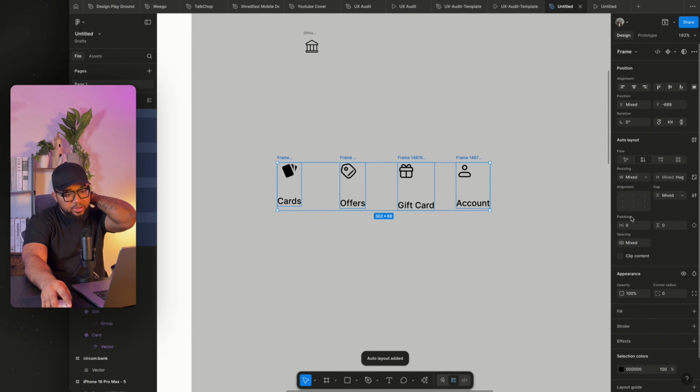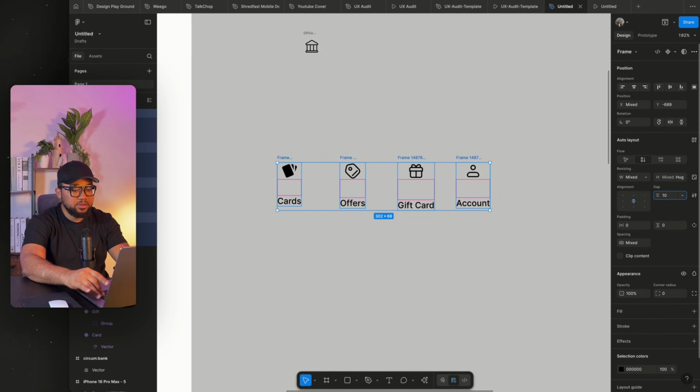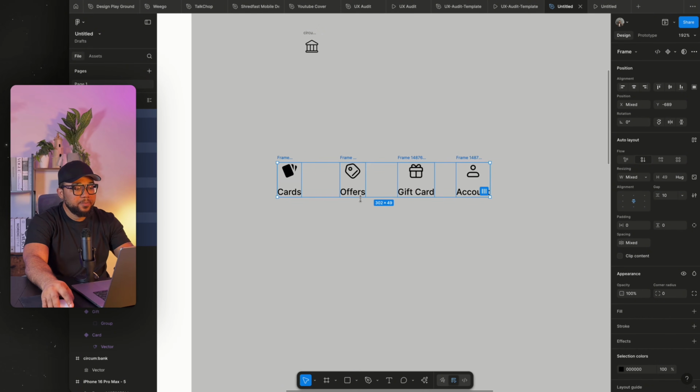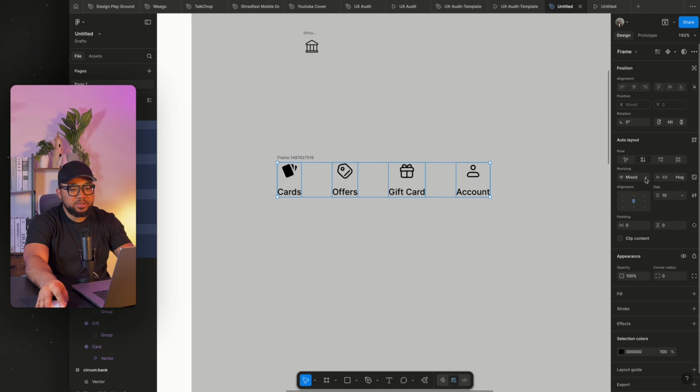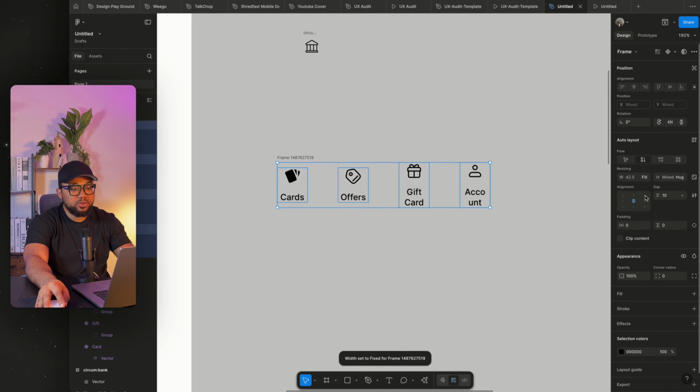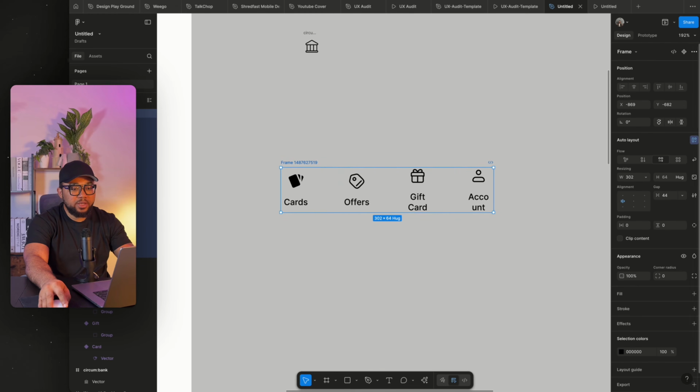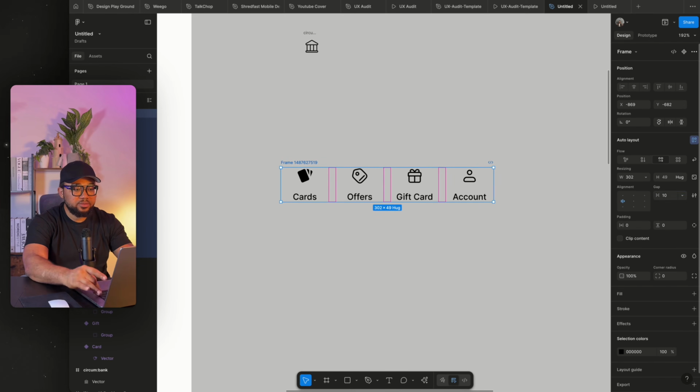Now I'm going to select everything and position it right. Then I'm going to set 10 as the space between them. Now I'm going to add auto layout in all of them. Select everything again and change this to fit. Now we have a gap here, so I'm going to set this to 10.